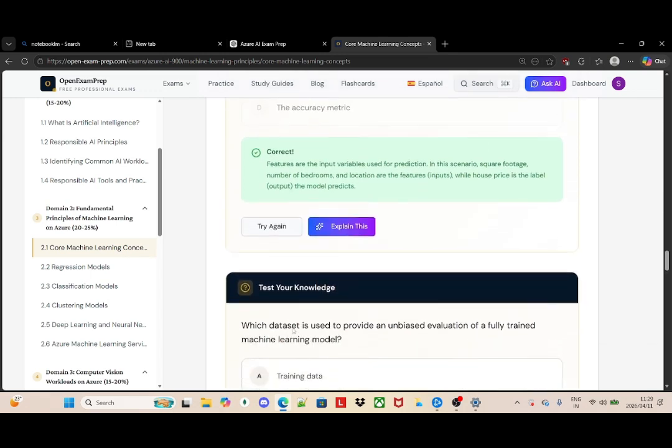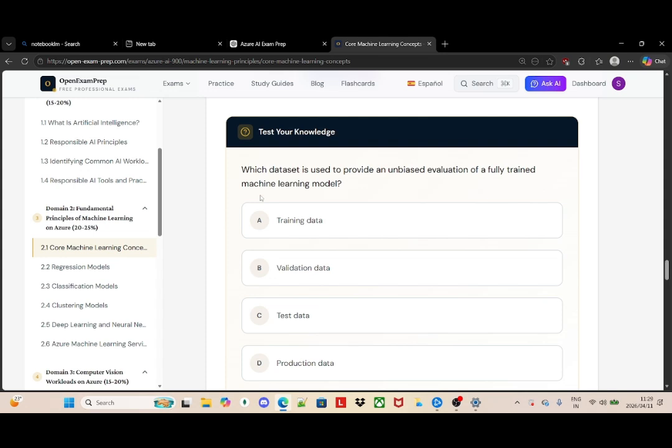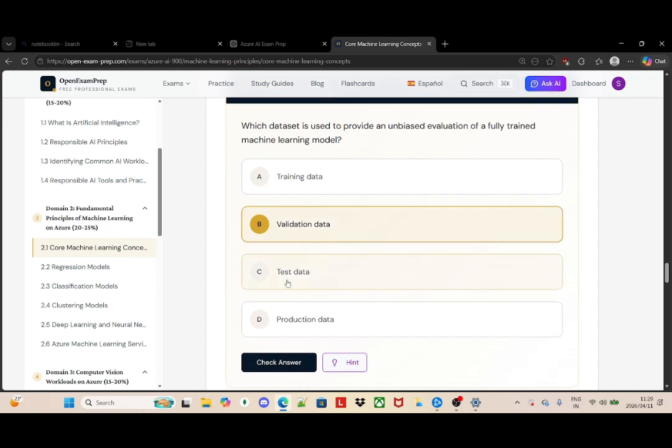Which is correct. Now I go to the next one. They are asking which dataset is used to provide an unbiased evaluation of a fully trained machine learning model. So I would say it's validation. Unbiased, I would say it's test data, not validation. Sorry.